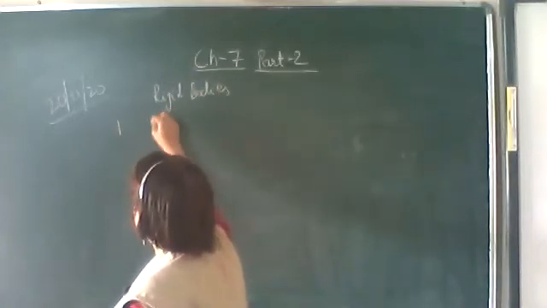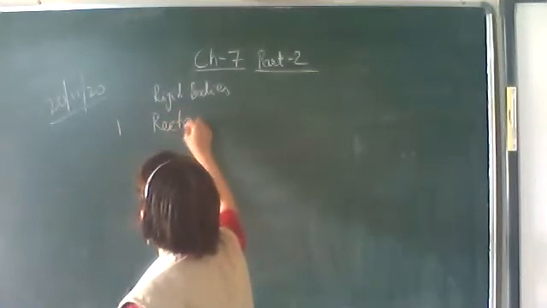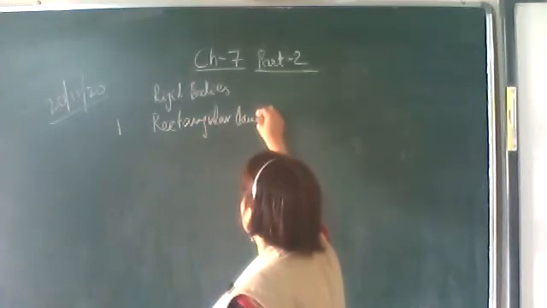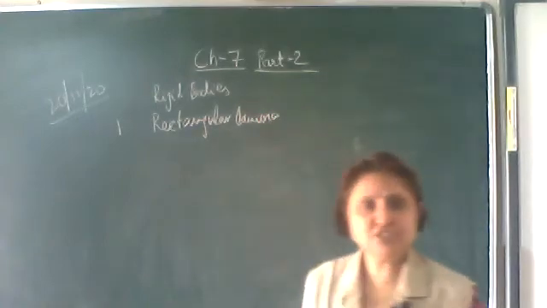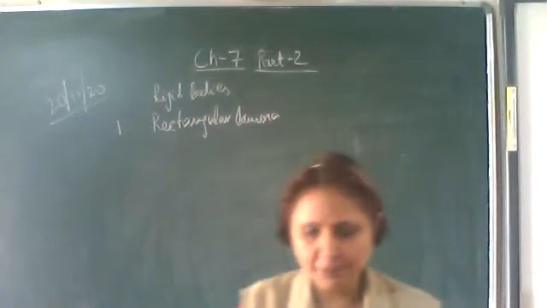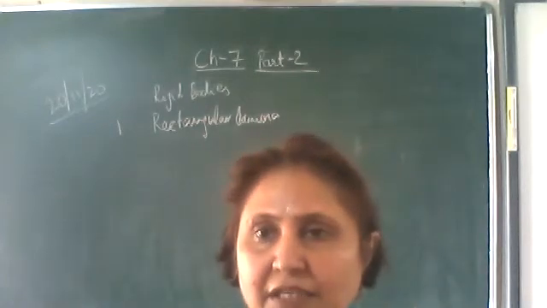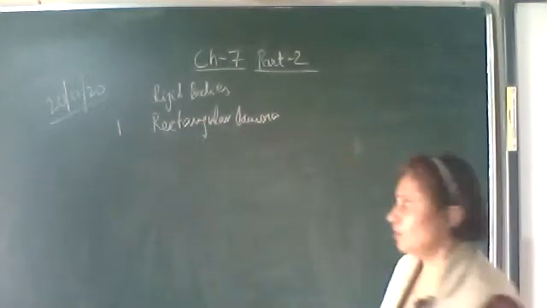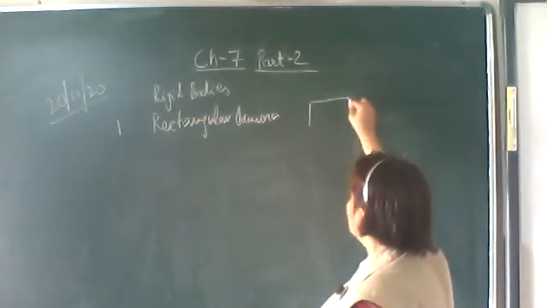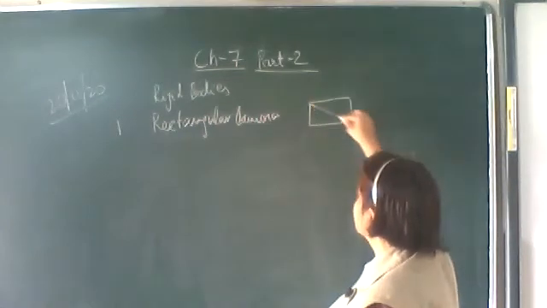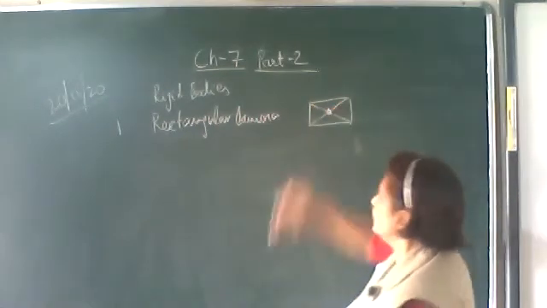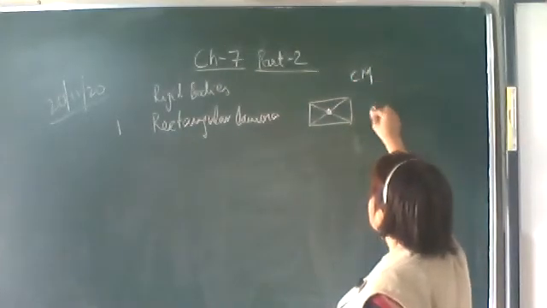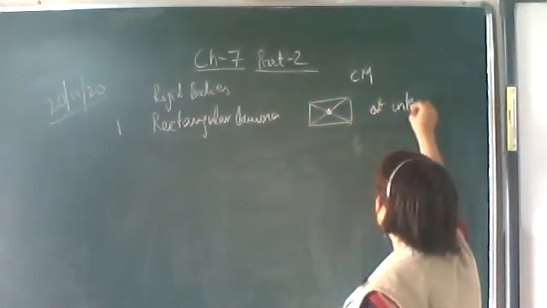For a rectangular lamina. Lamina means a thin sheet which is in the shape of a rectangle, like a thin cardboard you can consider. That is a rectangular lamina. Where will be its center of mass? At the intersection of the diagonals. So the center of mass is at the intersection of diagonals.